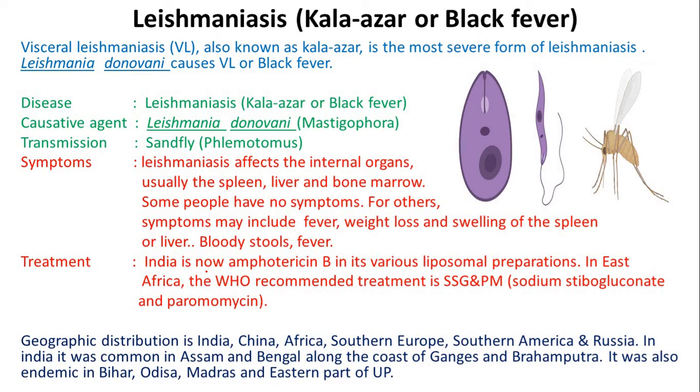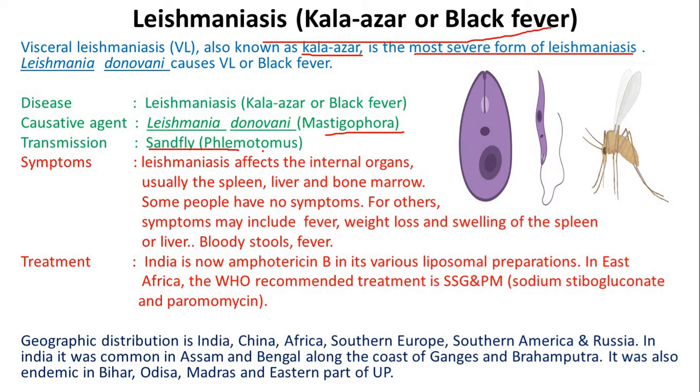Fifth one is leishmaniasis or kala-azar or black fever. Visceral leishmaniasis (VL), also known as kala-azar, is the most severe form of leishmaniasis. This is caused by Leishmania donovani. Disease is leishmaniasis or kala-azar or black fever. Causative agent Leishmania donovani. It's again a mastigophora.